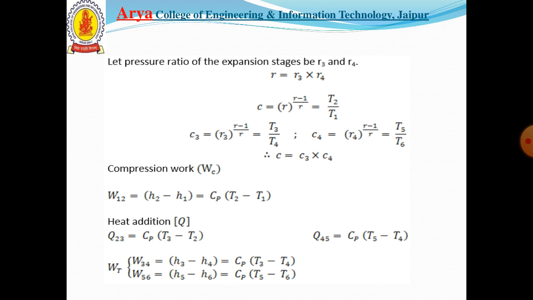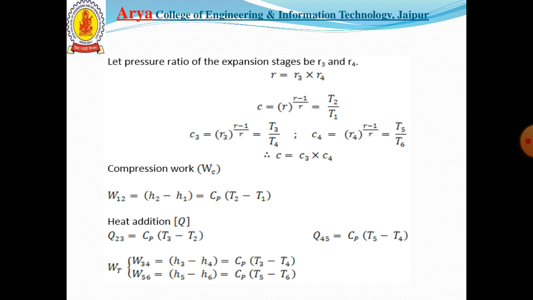The compression work, that is compressor work for process 1 to 2, equals H2 minus H1, that is Cp (T2 minus T1). Heat addition, process 2 to 3, equals Cp (T3 minus T2), and again heat added before expansion in the second turbine, Q45, equals Cp (T5 minus T4).